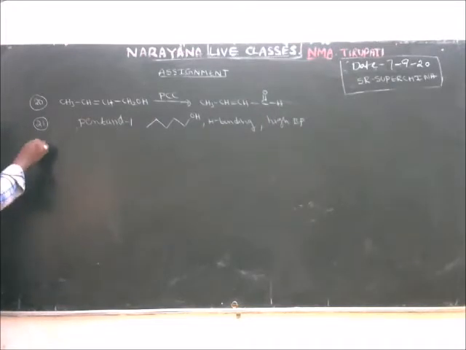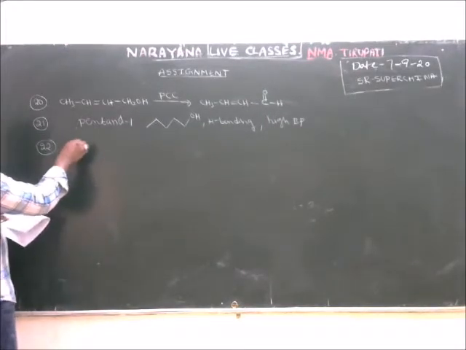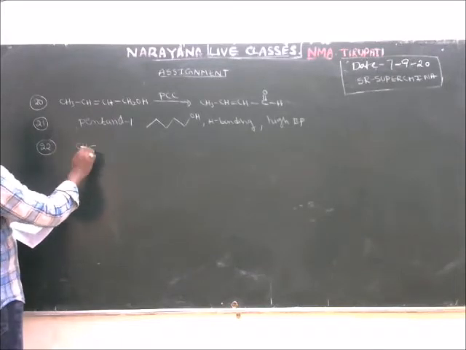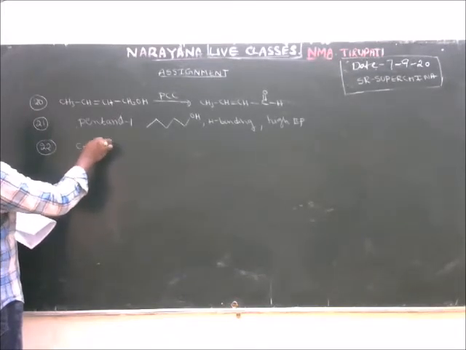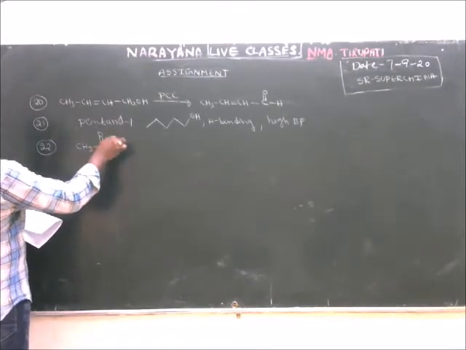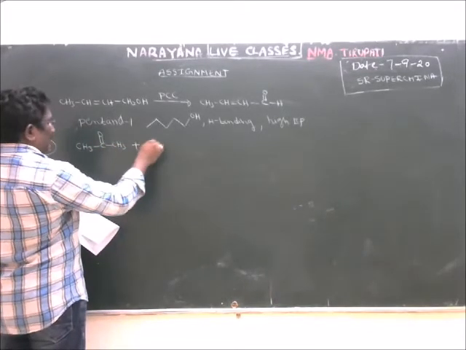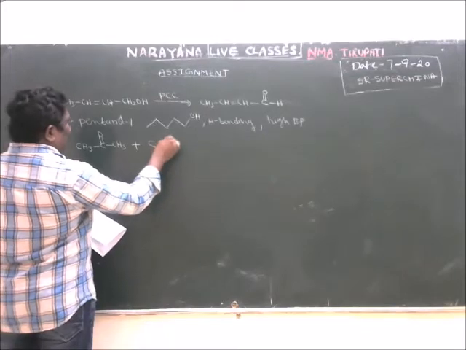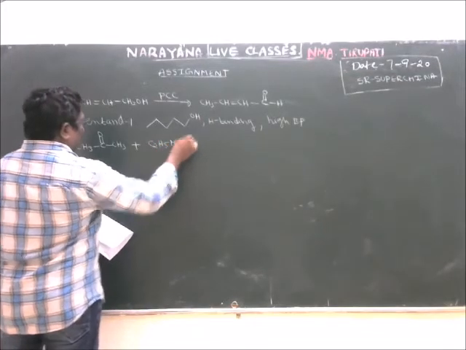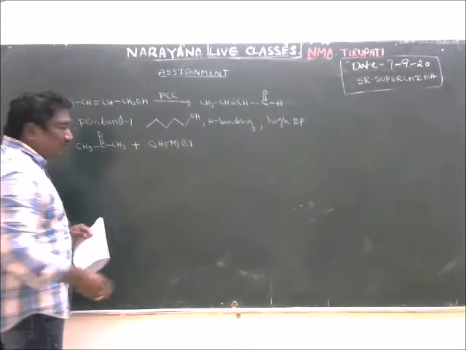Next, this is the 22nd question. In the 22nd, CH3, C double bond O, CH3 plus C2H5. Here, this is a nucleophilic addition.